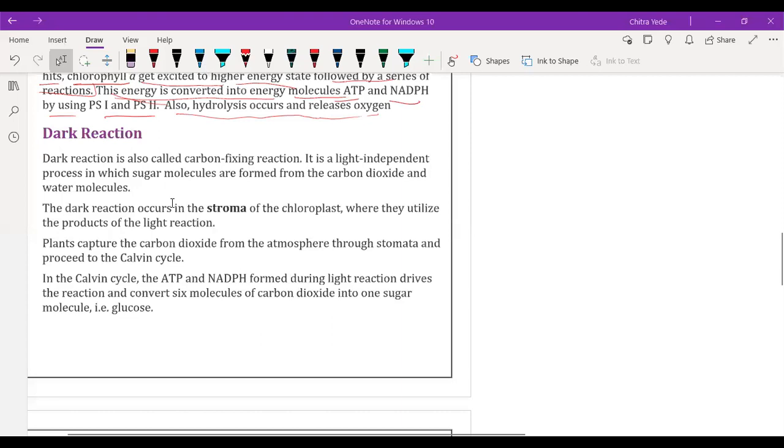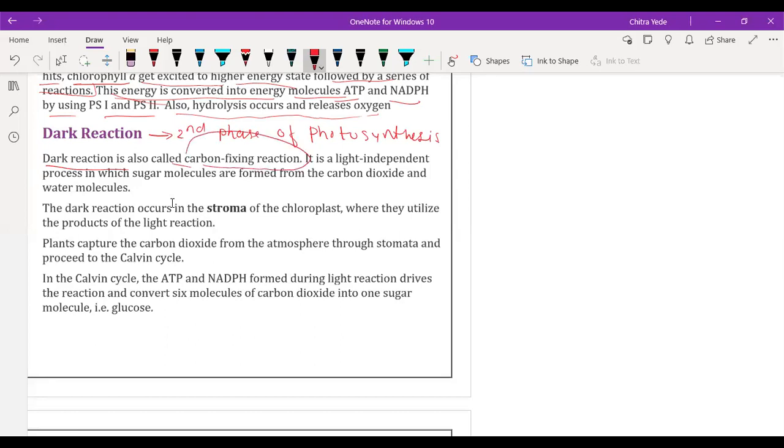Now, dark reaction is the second phase of photosynthesis. So let's start. The dark reaction is also called the carbon fixing reaction.